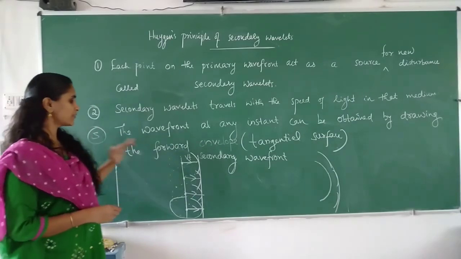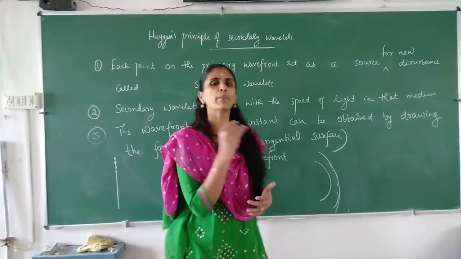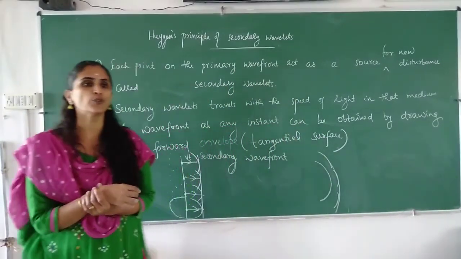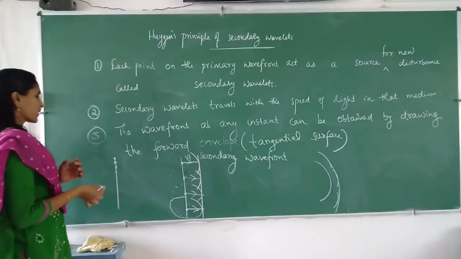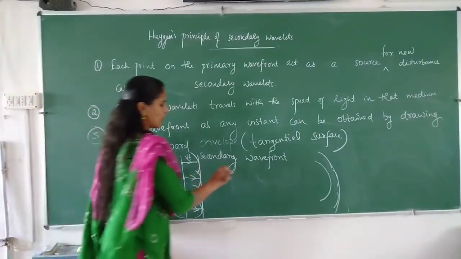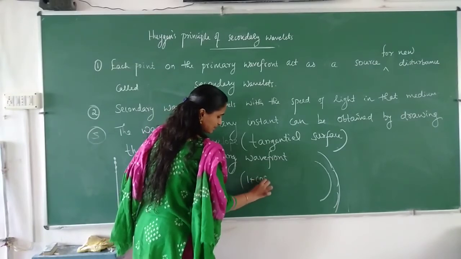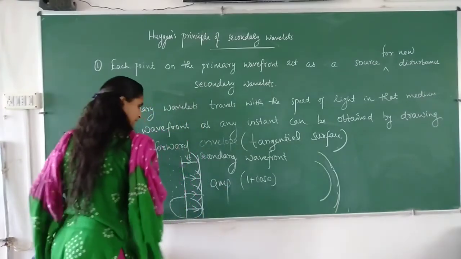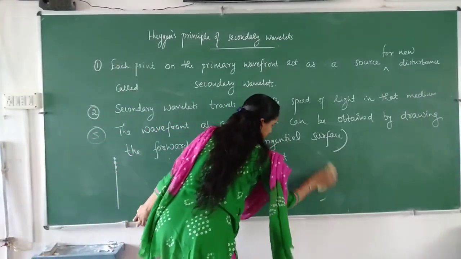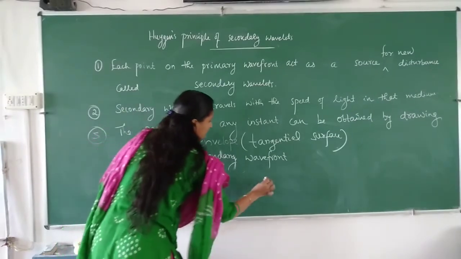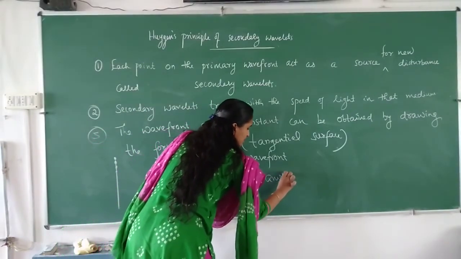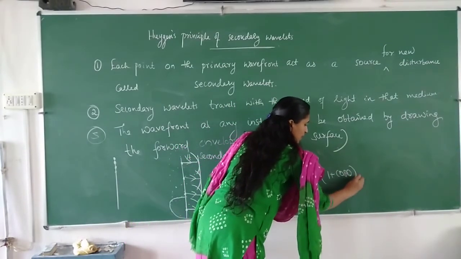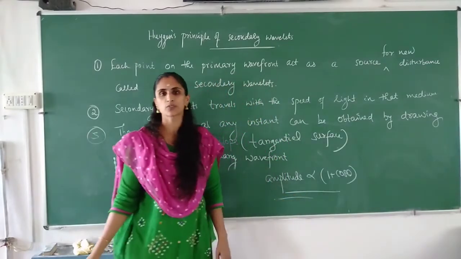Now you may think: here we consider only the forward envelope, so why is there no backward envelope? Because the amplitude of the wave is directly proportional to 1 plus cos theta.